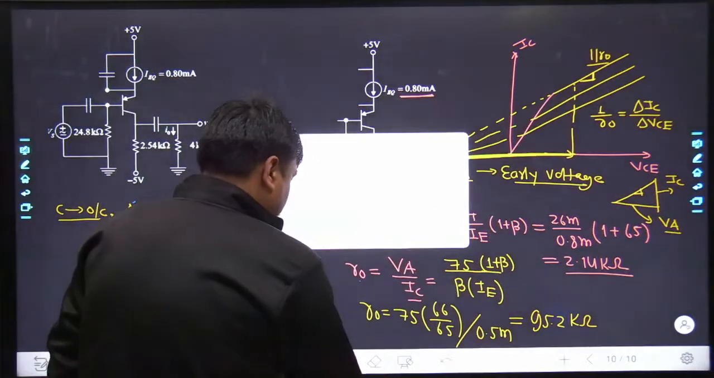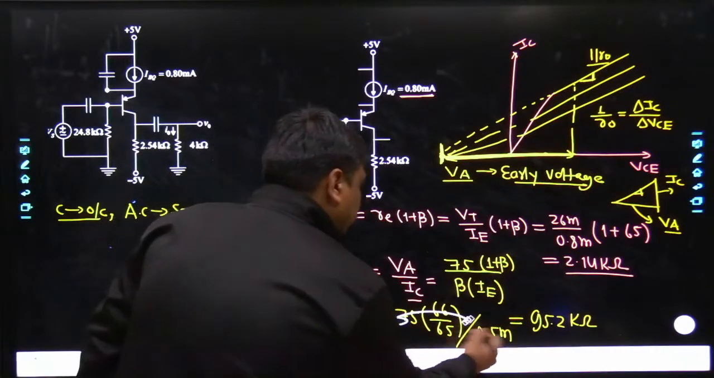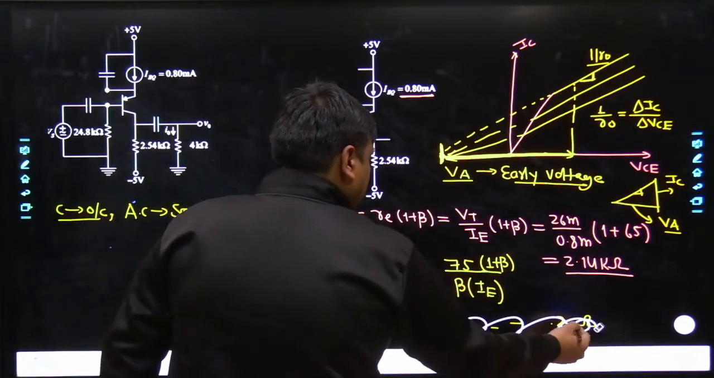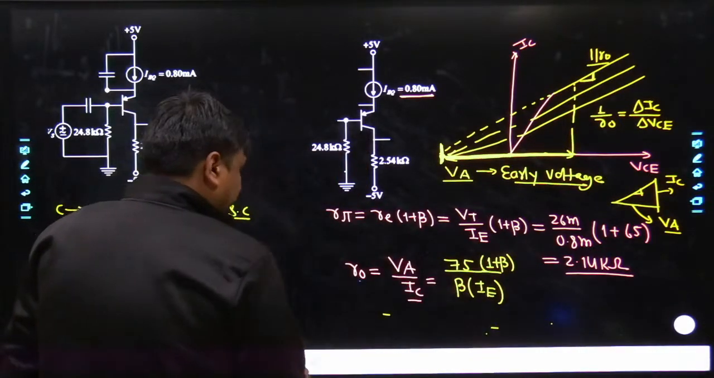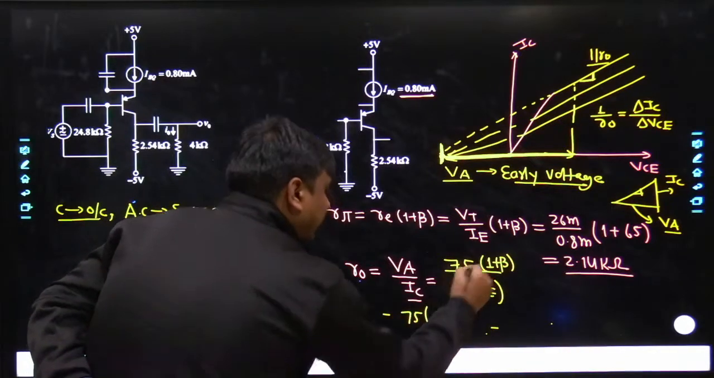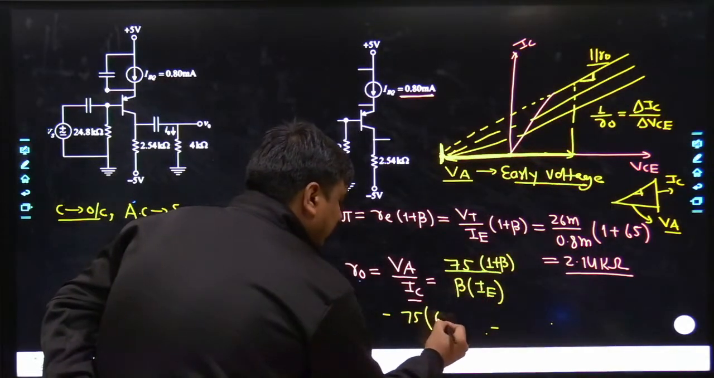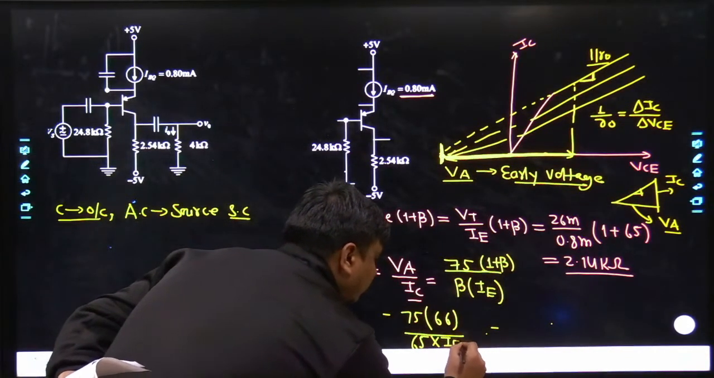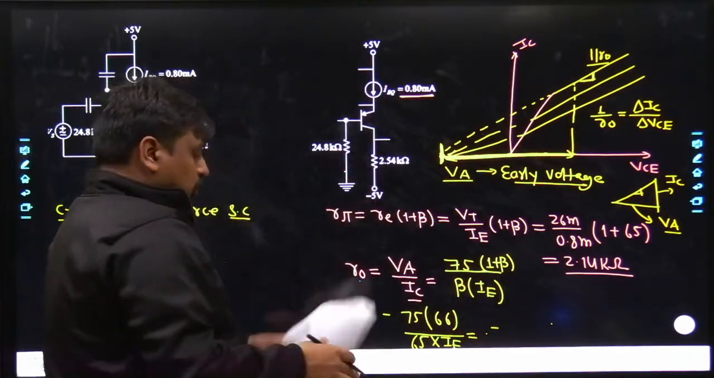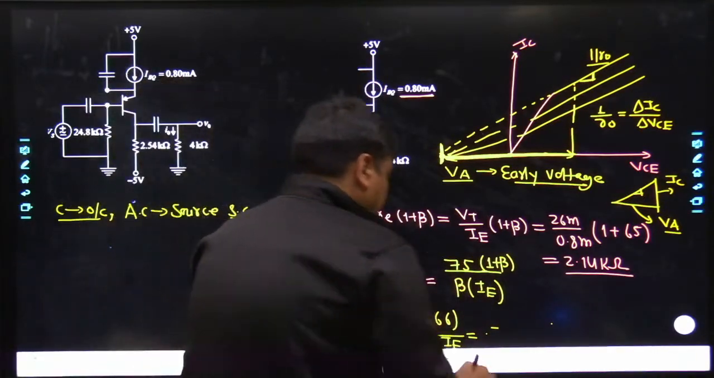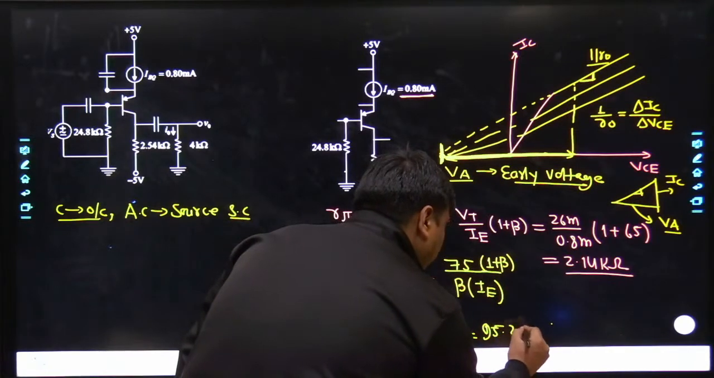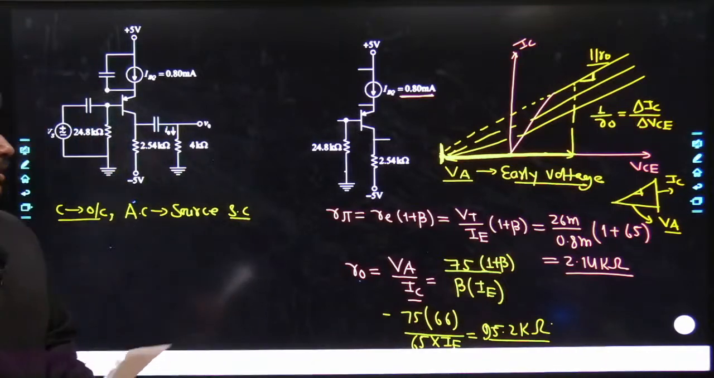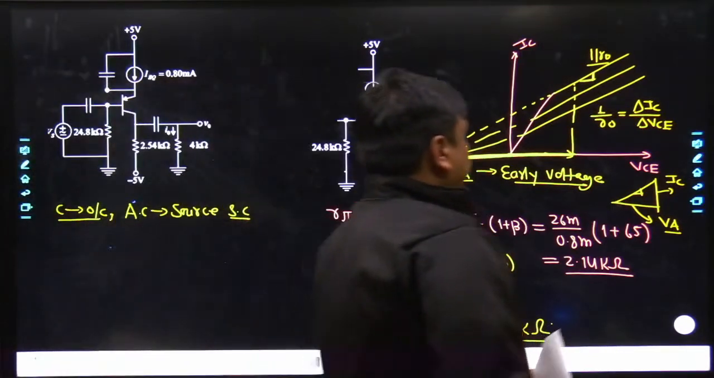I can write it once again. Just a minute. The factor you calculate is 75 multiplied by 1 plus beta, that's 66 divided by 65, into IE. The IE is again known to me. The value we get is somewhere around 95.2 kilo ohms. Yes. Now I would ask one important question.